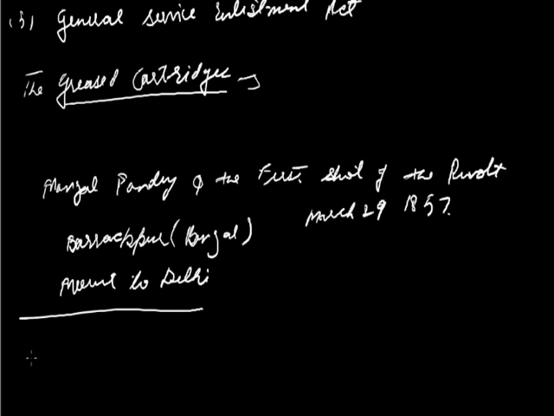At Meerut, 85 sepoys refused to use these greased cartridges. They were dismissed from service and sentenced to 10-year jail for disobeying their officer. And at Meerut, this happened on 9th May 1857. The 85 sepoys refused to use the greased cartridges and they were imprisoned.